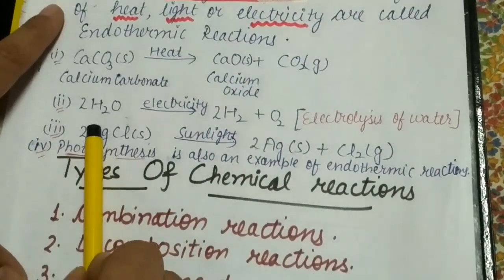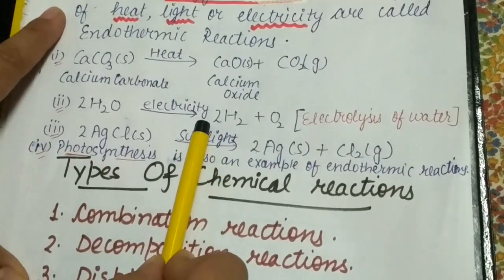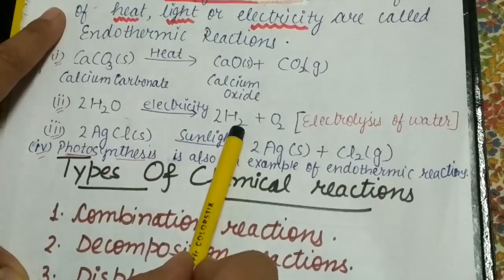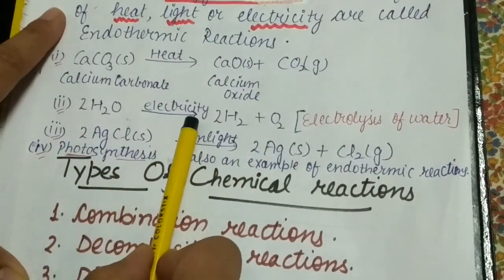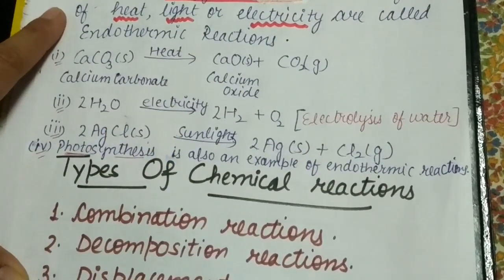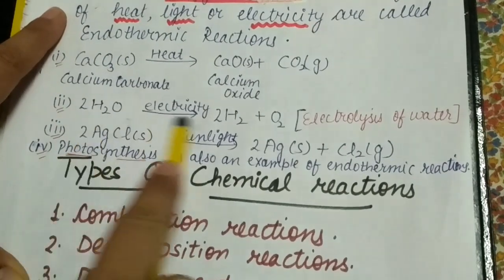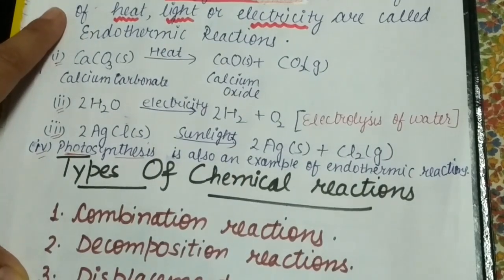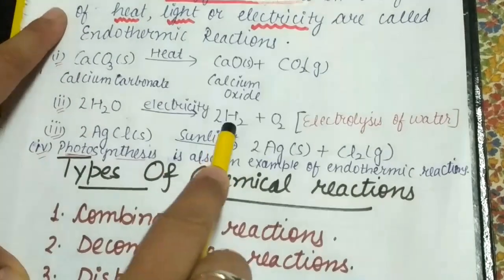The second one is the reaction which takes place in the presence of electricity, that is the electrolysis of water. Beta, we will discuss this activity in detail in the next video. When I deliver the next lecture, we will discuss it, because this is a decomposition reaction. We will discuss the decomposition reactions, and then I will explain this activity.